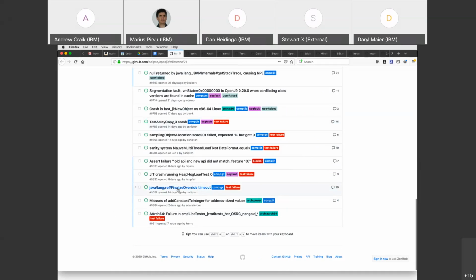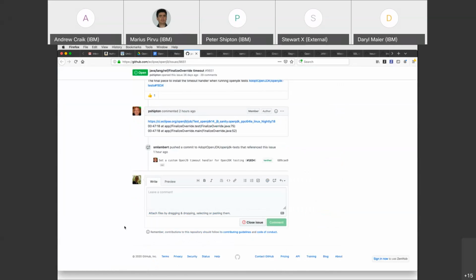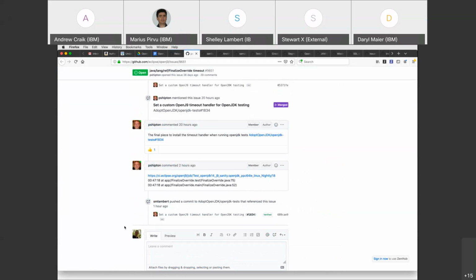All right. The finalize override timeout. So I'm hoping Shelley will have a chance to look at my change today to add in the timeout handler. Yeah, I've merged the OpenJDK tests portion, but I'll look at if there's anything left now. There were 2 other changes, right? It's one that's OpenJDK tests 1834, 2 comments back. Yeah, Lan looked at it. If that's merged, great. So that's all that should be needed. Next time it occurs, we should get a core file, and then hopefully we can progress it.